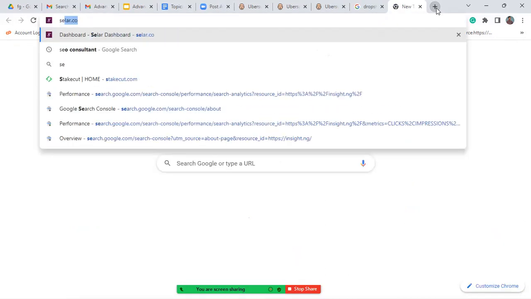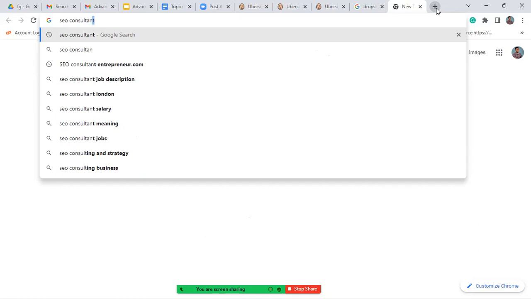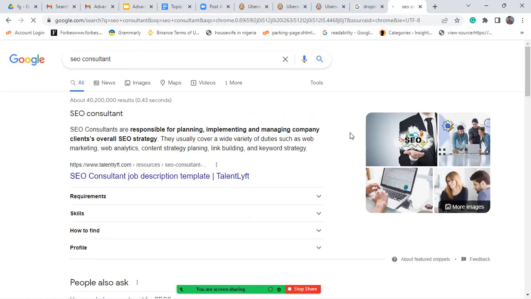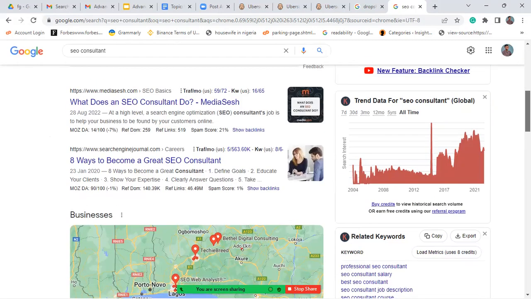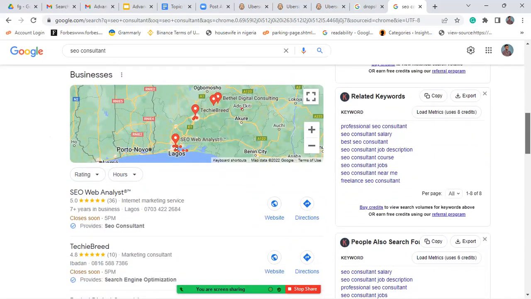But let's say I'm searching for SEO consultant, because people use a lot of paid traffic here. That's why I'm using this as an example. This is the organic ranking. But when you scroll down, there's the Google Map traffic. So don't stress yourself on it.